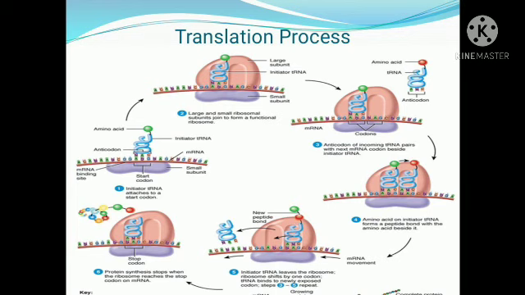Once the ribosomal subunit reaches any of the stop codons, the process is completed. So that is the sixth stage.